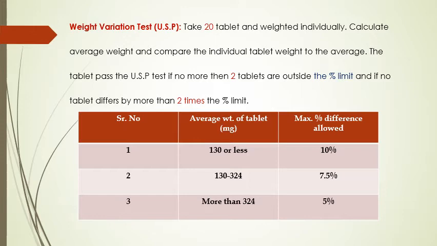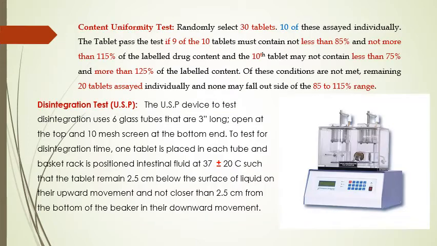Here are the limits of the USP for weight variation. If the average weight of a tablet in mg is 130 or less than 130 mg, then the percentage difference allowed is 10%. If the average weight of a tablet in mg is 132, within the range of 130 to 324, then the maximum percentage difference allowed, which indicates the limit of acceptance, is 7.5%. And if the average weight is more than 324, then its acceptance limit is 5%.